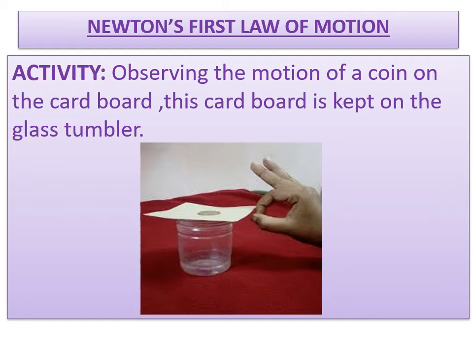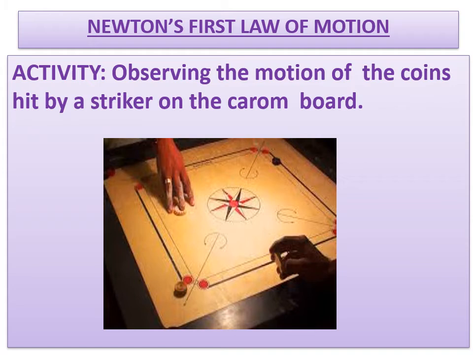So it wants to remain at rest. So what happens here? After giving a blow to the paper, this coin just gets into the glass tumbler. So here the coin wants to continue its state of rest. This is what I explained in the first part of your Newton's first law. So the coin wants to continue its state of rest here. Remember that point.